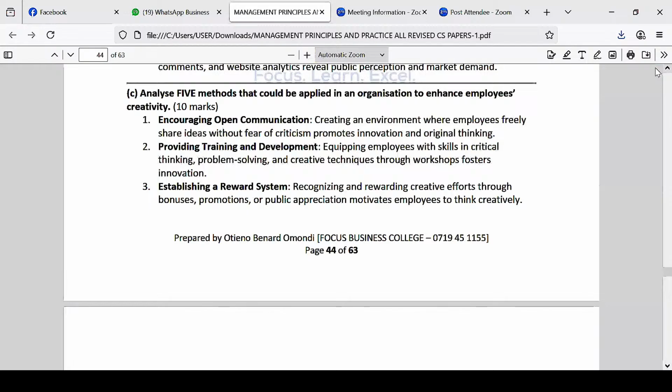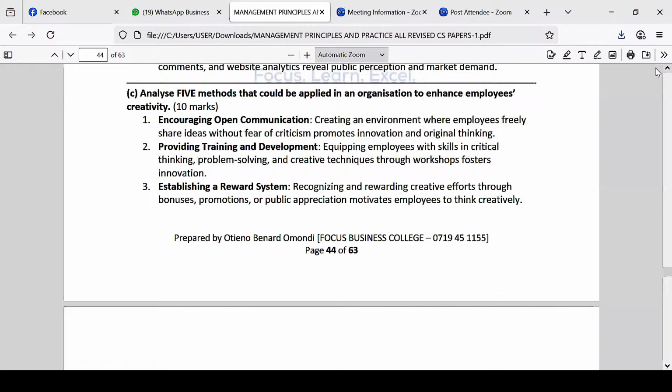Number 2 is providing training and development. You can also train people on areas of creativity. A well-trained employee is able to be creative. Equipping employees with skills in critical thinking and problem solving, so that they think more than the ordinary person. If there's a problem, then they can come up with a creative way of solving it. Creative techniques through workshops foster innovation. So you can do a workshop, and that can really help them.